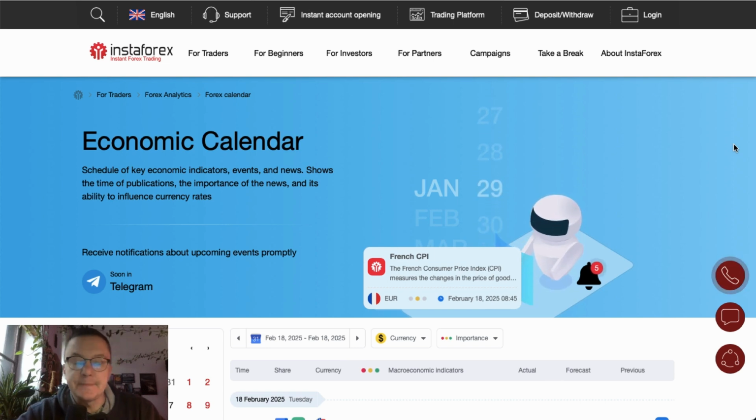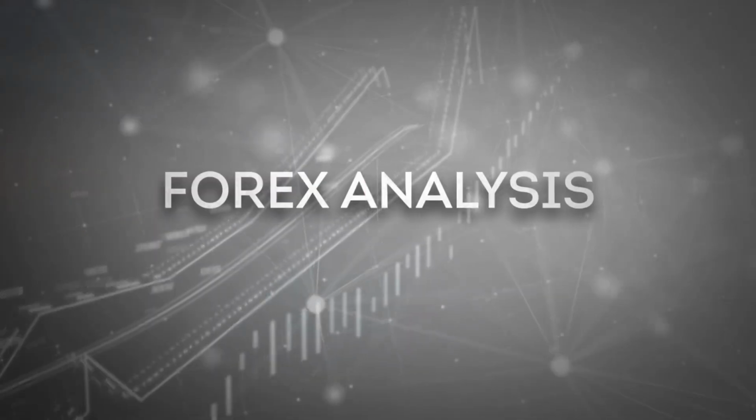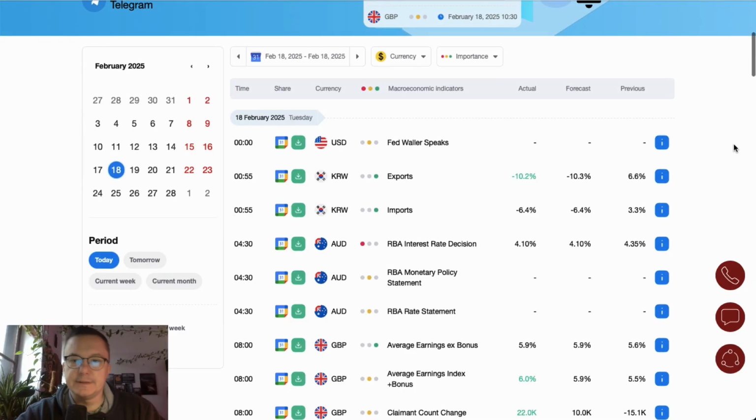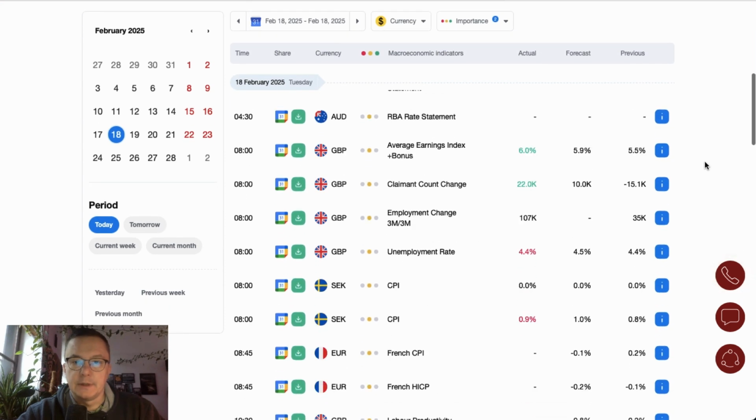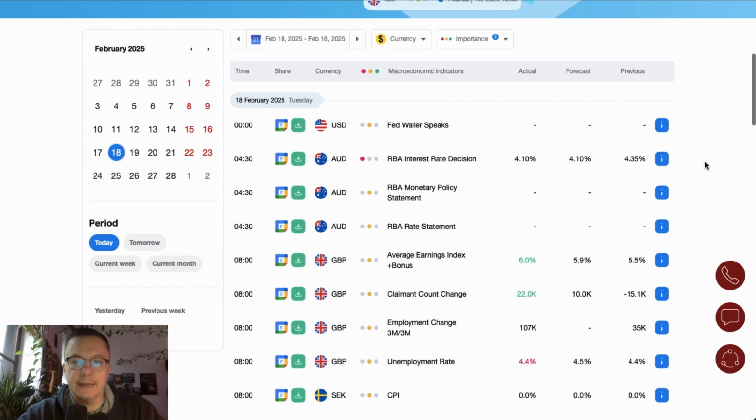Today is Tuesday, February 18th, 2025. Let's take a look at what we have in the economic calendar for today. As you can see, I'm going to mark the medium and high importance events for today, and we can see straight away what we have on our calendar.